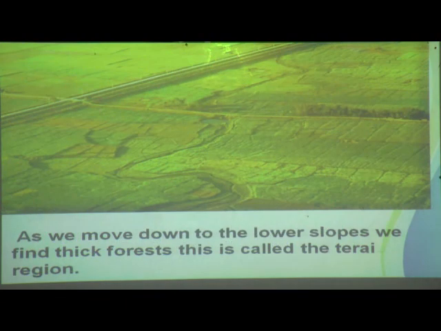As we move down to the lower slope, we find the thick forest. As we come down, children, you can see the thick forest. This is called the Terai region. What is this called? This is the Terai region, a thick forest, children.